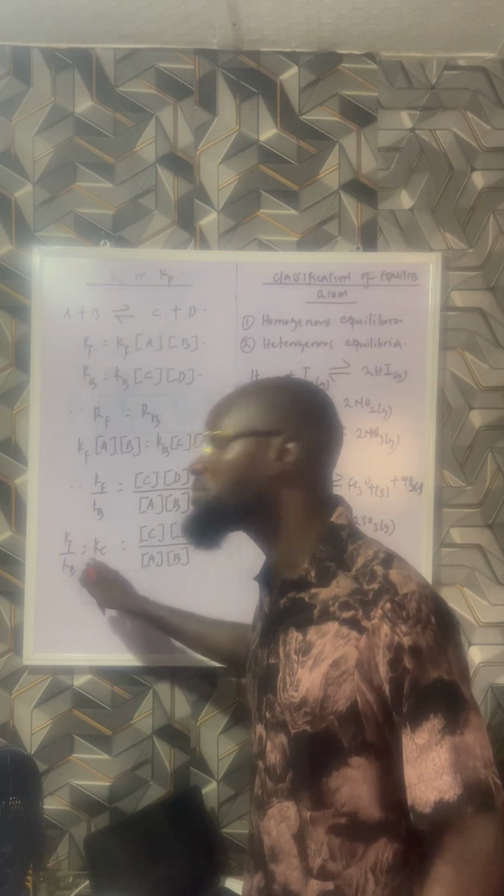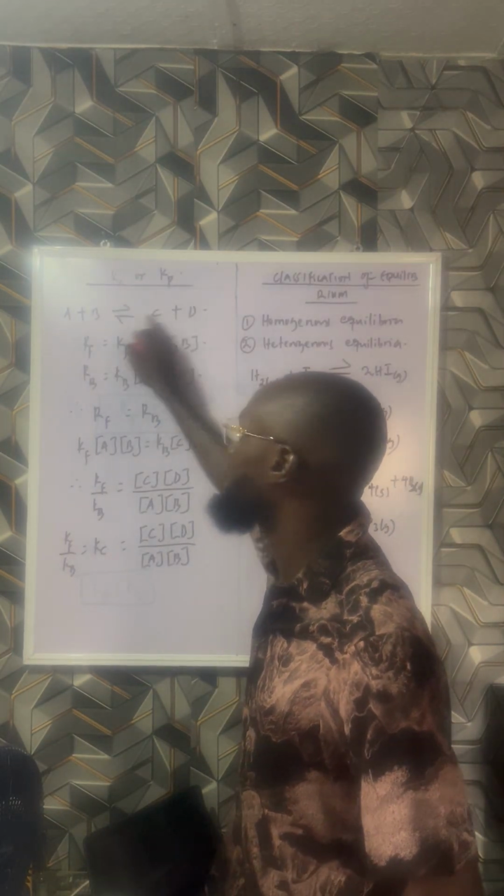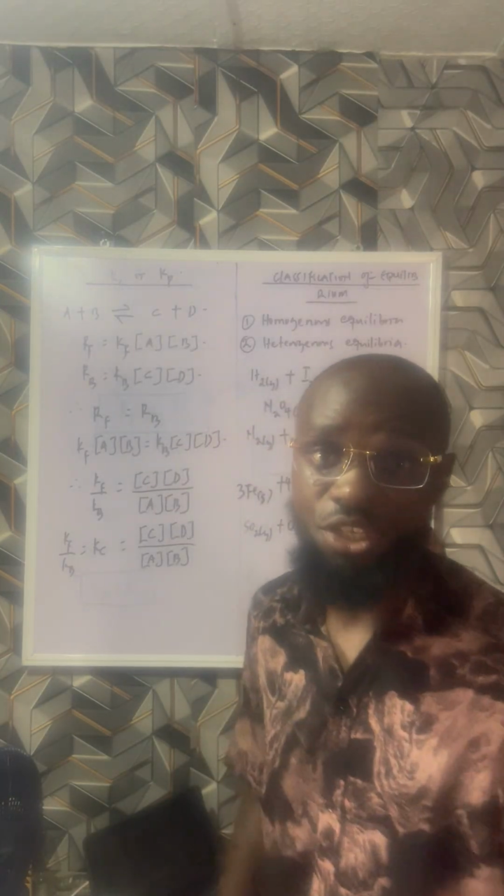So our equilibrium constant of concentration is the concentration of the products divided by the concentration of the reactants.